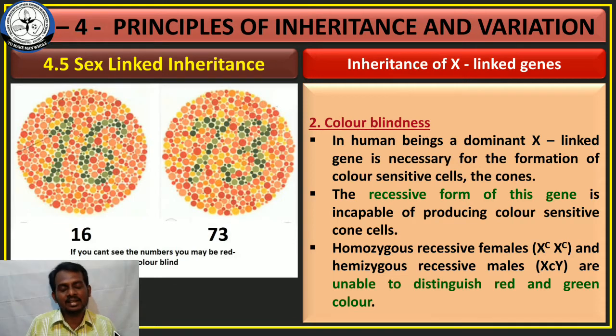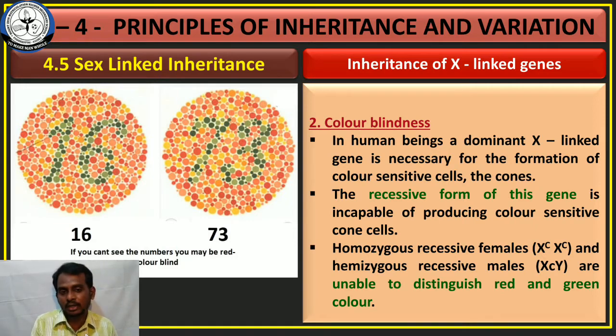Now we are discussing X-linked inheritance. That means a character or a defective gene that is transmitted to the offspring or to the children through the X chromosome. This is the topic we have been discussing in the last two videos. Last class we discussed hemophilia, one example of X-linked inheritance or sex-linked inheritance. In this class, we are going to discuss another example of X-linked inheritance, that is color blindness. This is the second part in X-linked inheritance.